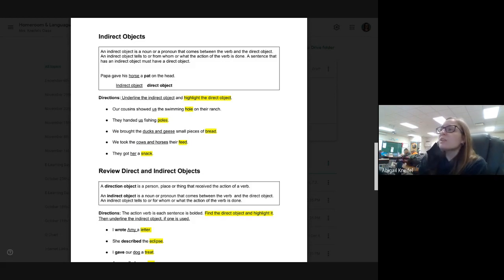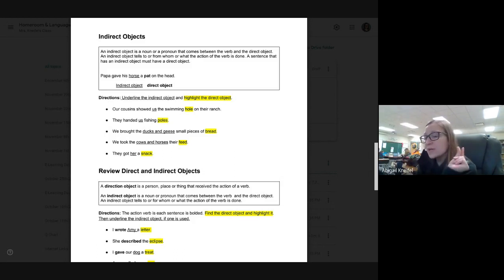So the directions were underline the indirect object and highlight the direct object. Number 1, our cousin showed us the swimming hole on the ranch. Showed is our verb. Swimming hole, well, in this case, hole is the direct object. And the indirect object is us because we were shown the hole, which is the direct object.